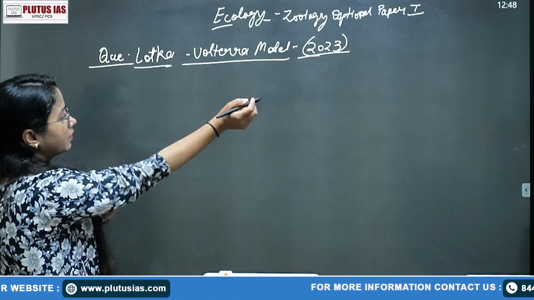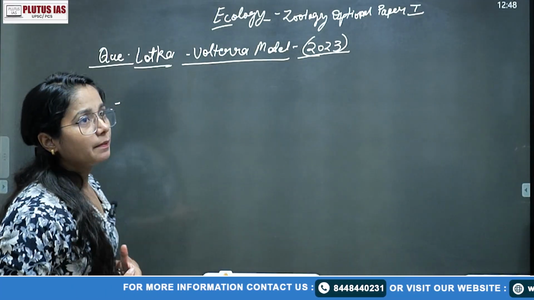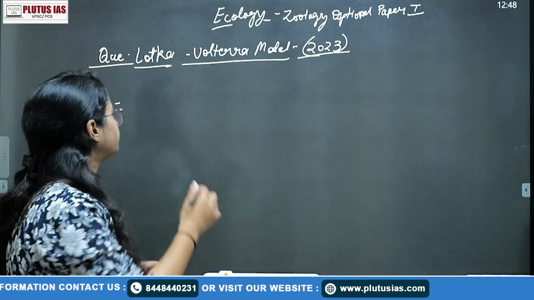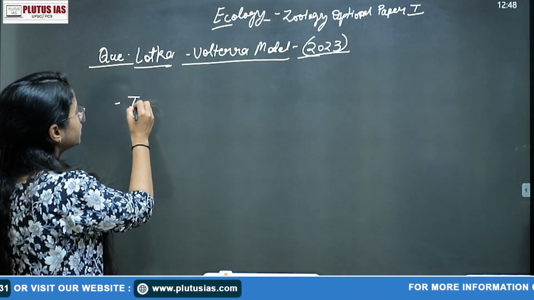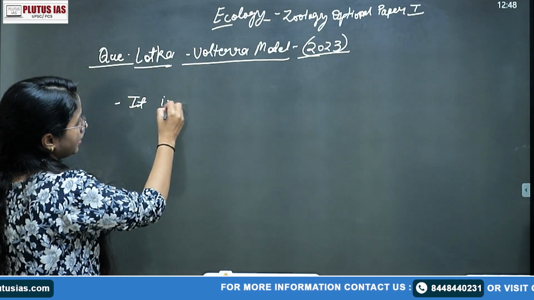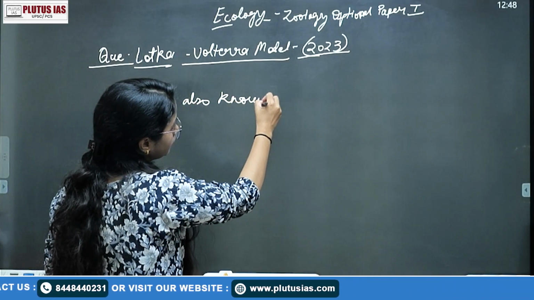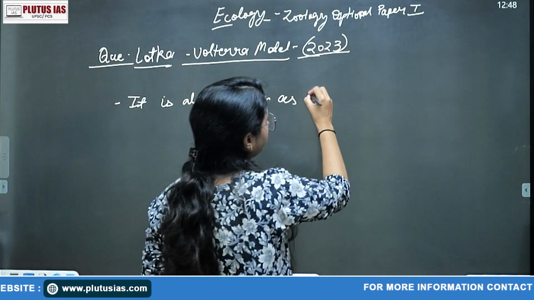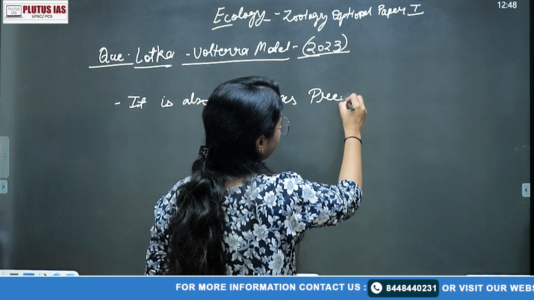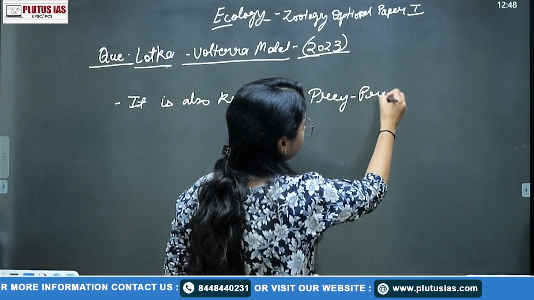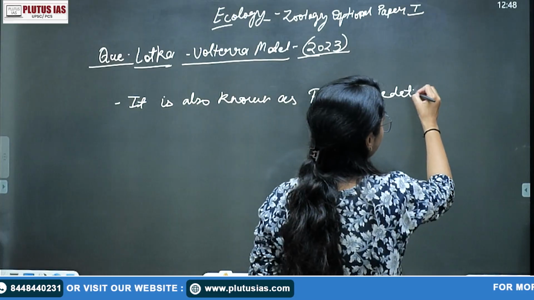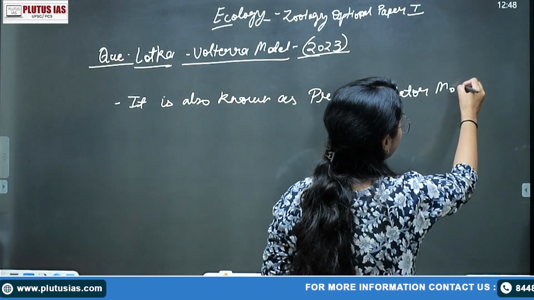What is the Lotka-Volterra model? It is a mathematical representation. It is also known as the prey-predator model. Okay.